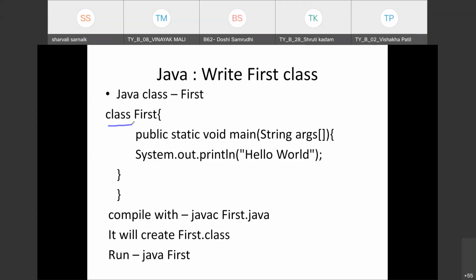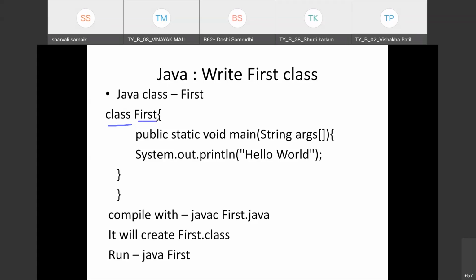Class is a keyword, and the name of the file is the same as the class name. Remember, in Java programming, the name of the file is compulsorily the name of the class. So the class name is first, so the name of the Java file will be first.java.